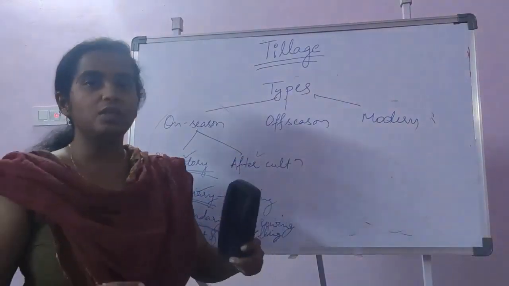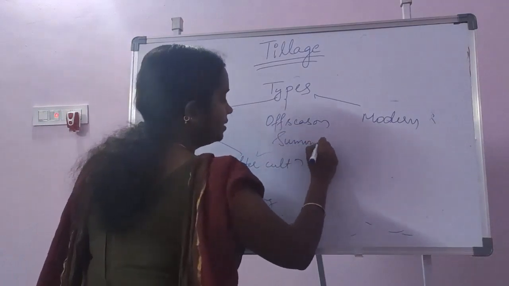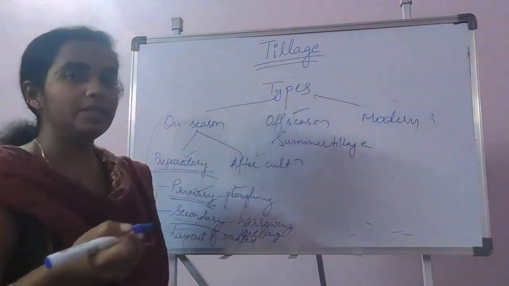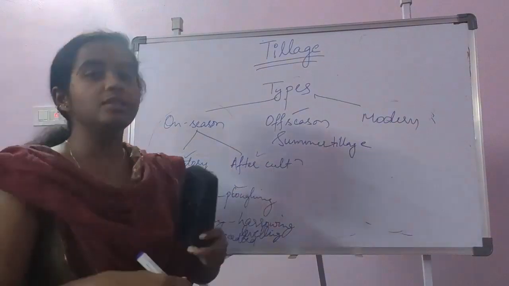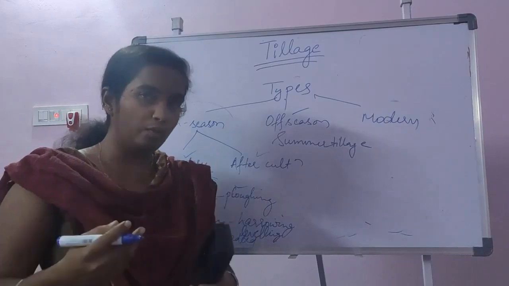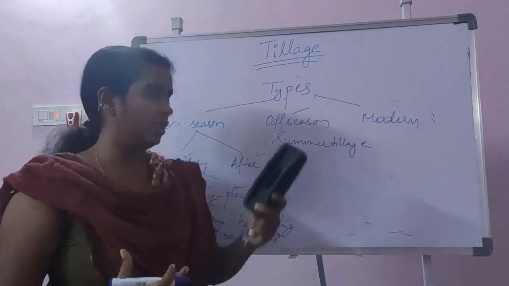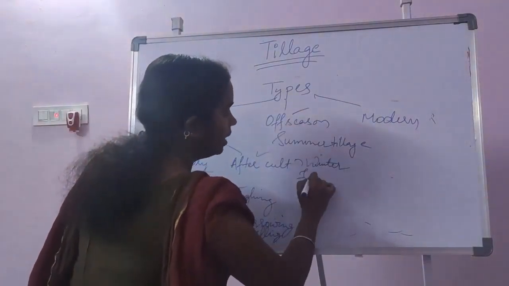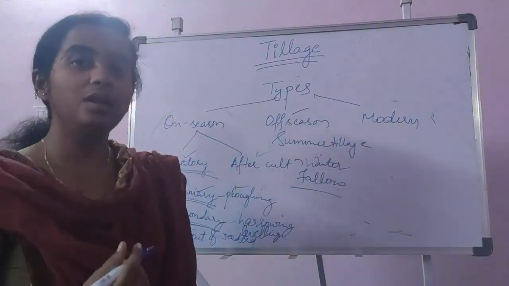And for off-season, as I have told you earlier, like summer tillage, off-season means the forthcoming season. Since summer comes before the Kharif season, in the summer tillage we will turn up the soil profile up to 30 or 40 centimeter, so that the soil will be ready for the forthcoming Kharif season. That is summer tillage. The next one is winter tillage, and sometimes we also go for fallow tillage. So these are some examples under off-season tillage.